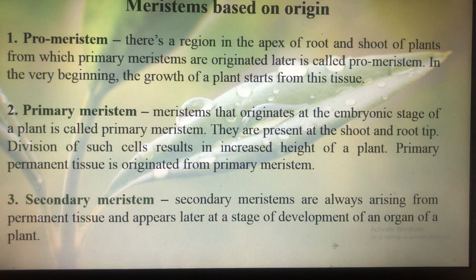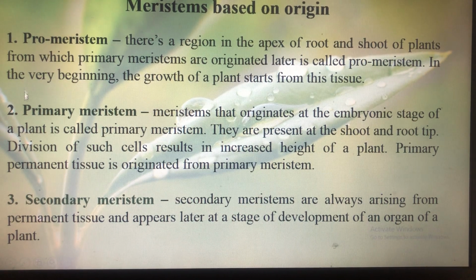First of all, meristems based on origin can be divided into three types. First is promeristem. There is a region in the apex of root and shoot of plants from which primary meristems, that means the second type, are originated. These are known as promeristem at the apex of root and shoot, and these are responsible for the origination of primary meristems. So at the very beginning, the growth of a plant actually starts from this promeristem.